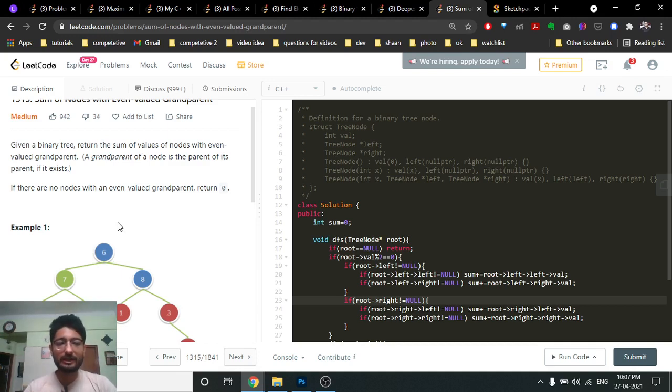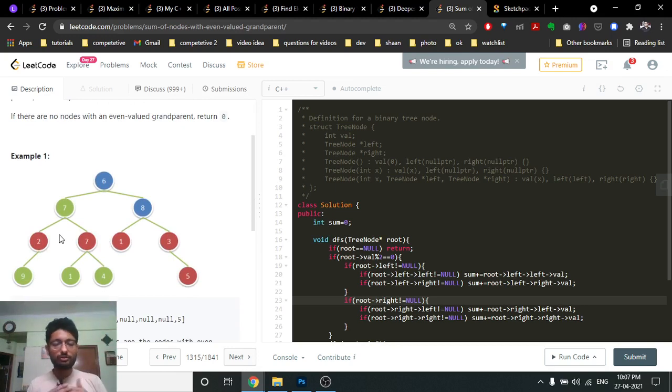Now you might know the common terms in a tree. If this is the current node, the node previous to that node is the parent, and the previous of that node is the grandparent. So for any node, the one level up node is the parent and another level up is the grandparent. For this node, this is the parent, this is the grandparent. For this node, this is the parent, this is the grandparent.